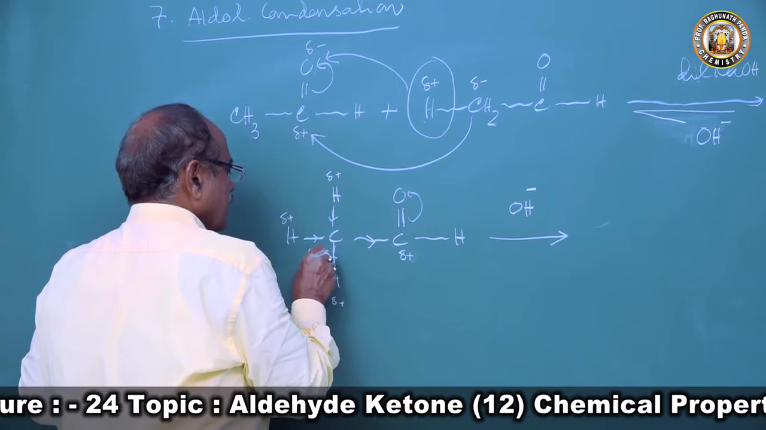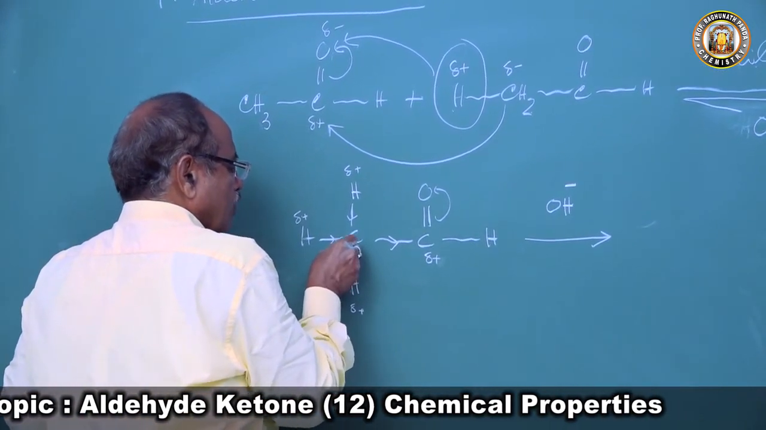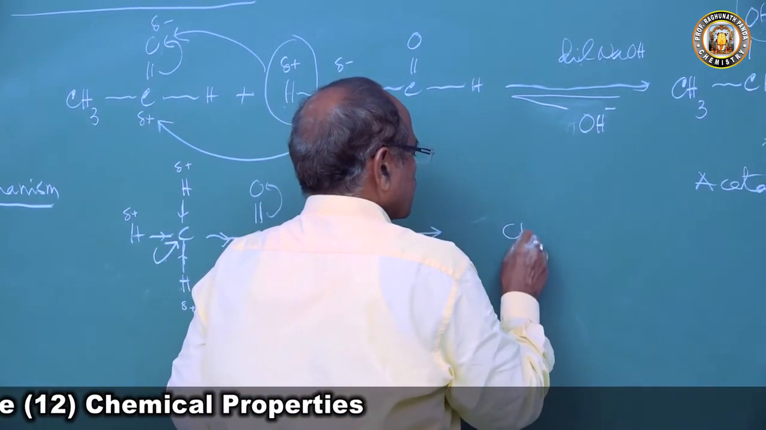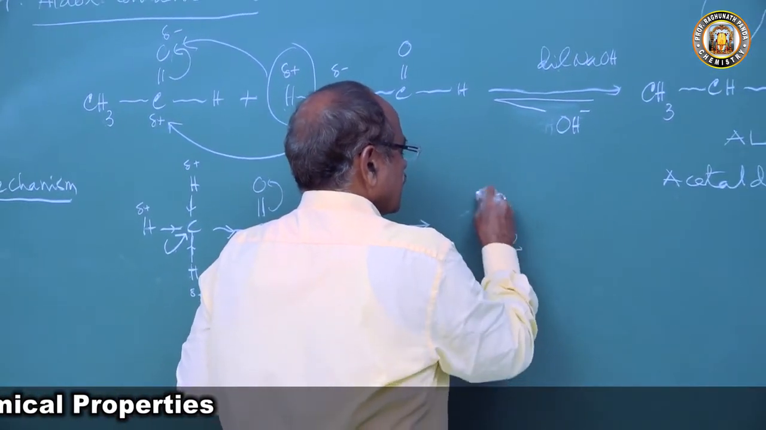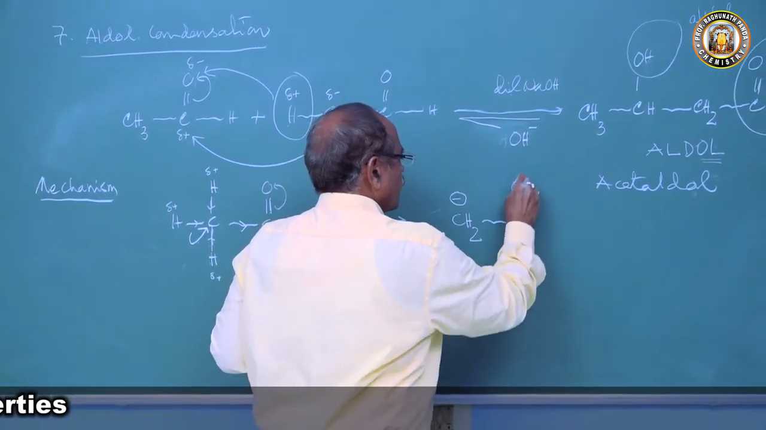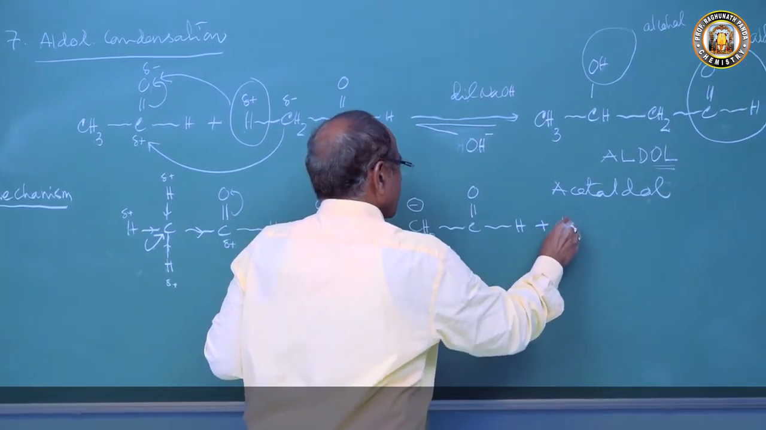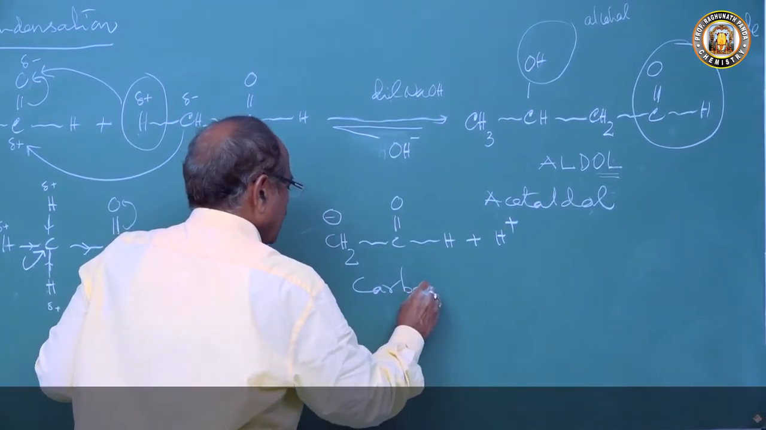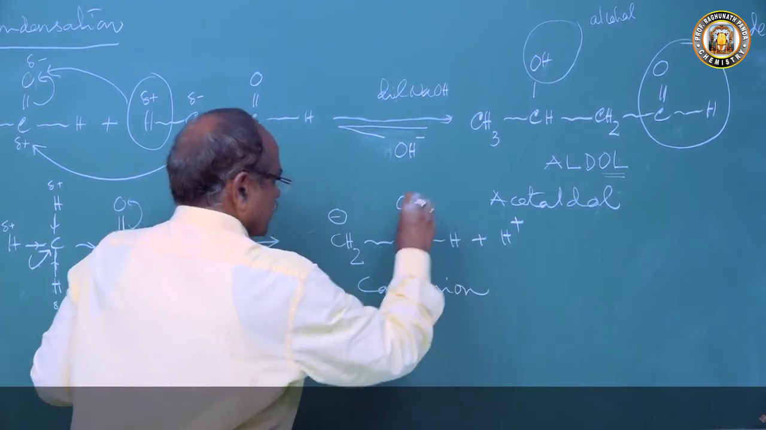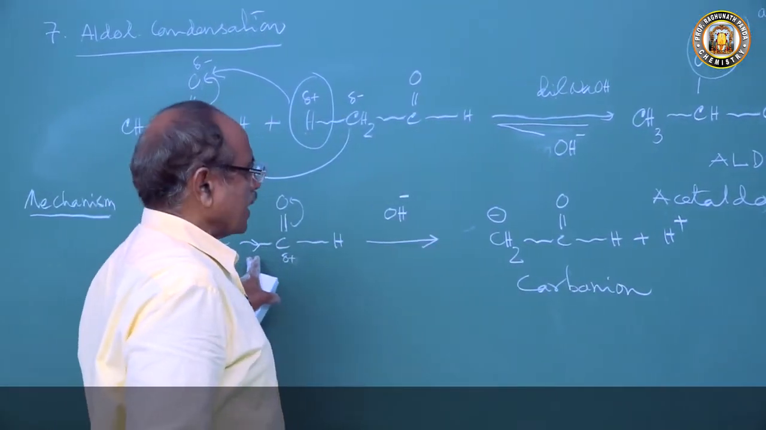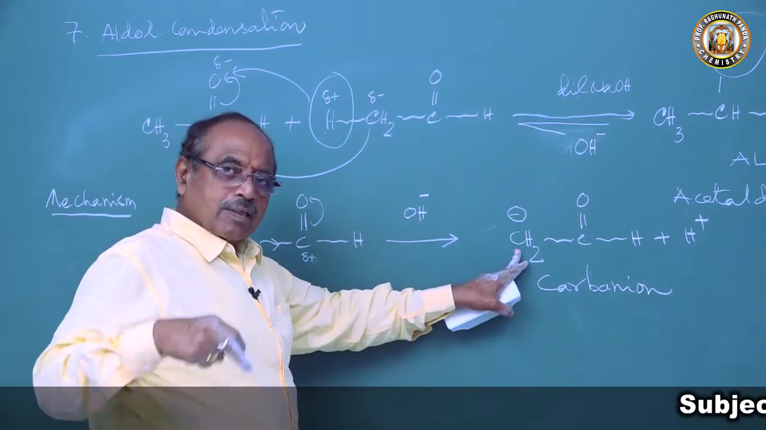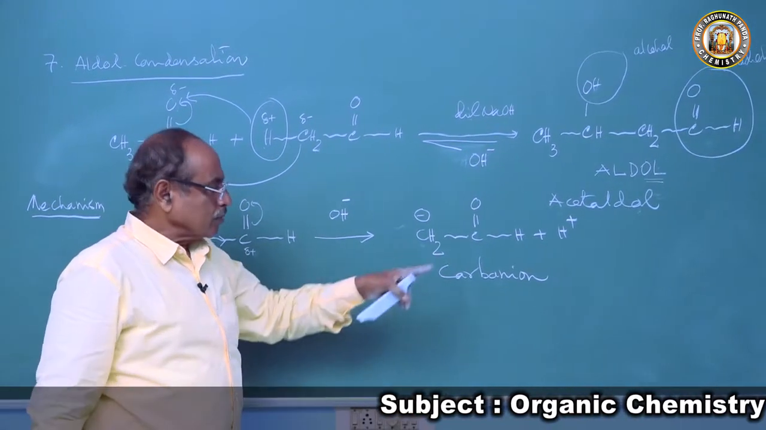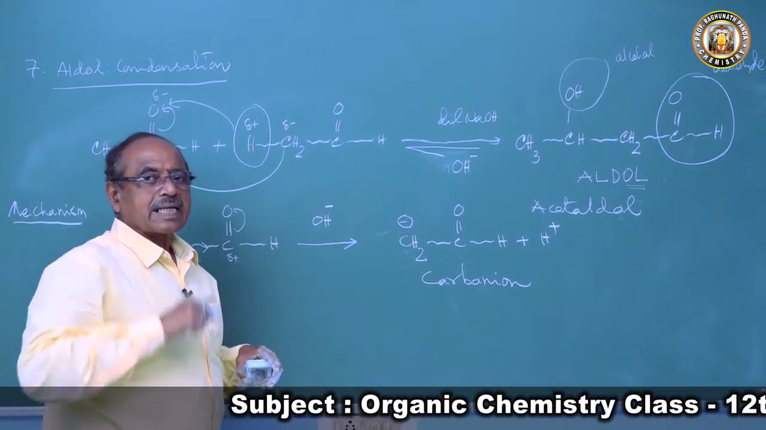So this gives out its electron to carbon and comes out as H plus. So this forms CH2 minus CHO plus H plus. So this is a carbanion. This forms a carbanion. So this OH minus ion catalyzes the reaction to produce a carbanion. One molecule forms a carbanion and H plus remains in the reaction environment. Now this carbanion attacks the second molecule.